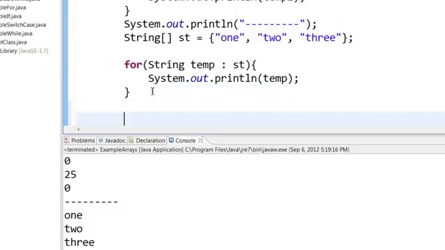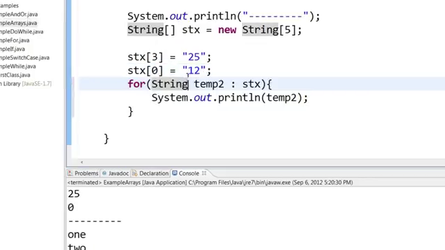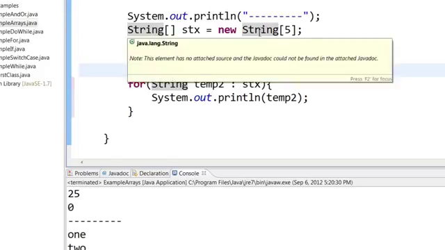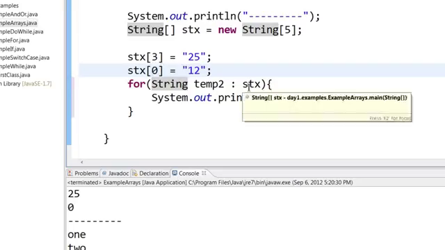In the same way, I'm creating an empty string array inside which I'm placing the text 25 and text 12. You can see that these are not numbers; I have put them within double quotes. So let's save and run this. Here I'm declaring a string array of 5 and putting the text 25 and text 12 in string array of 3 and string array of 4, and I'm looping through this particular string array.